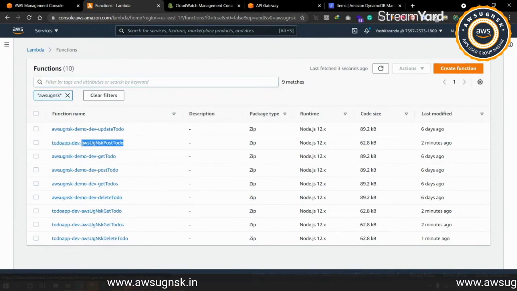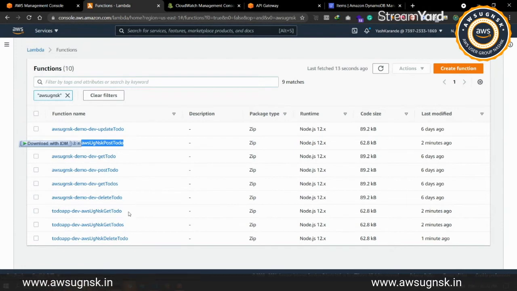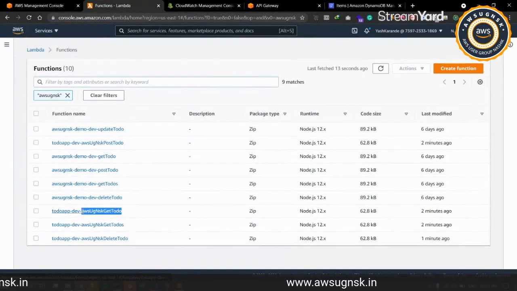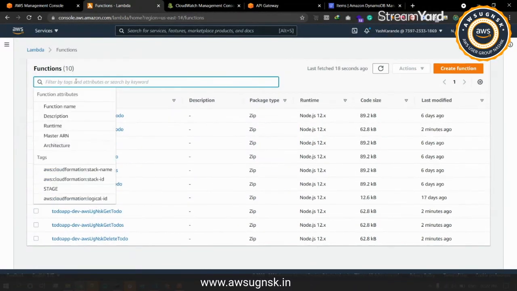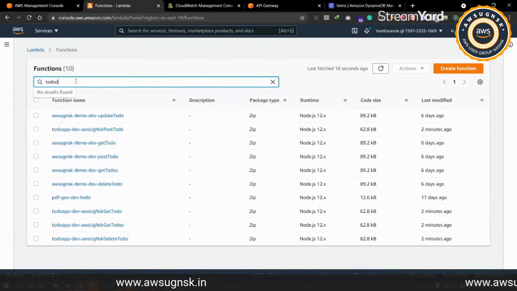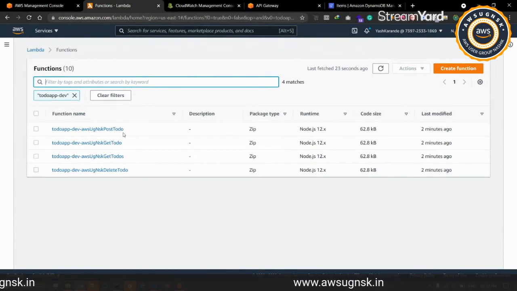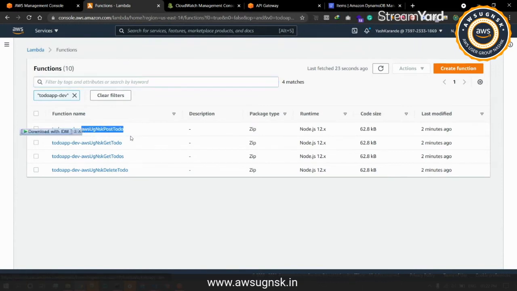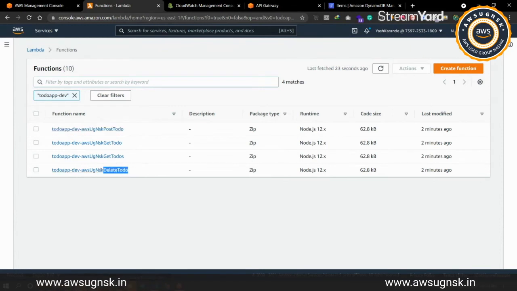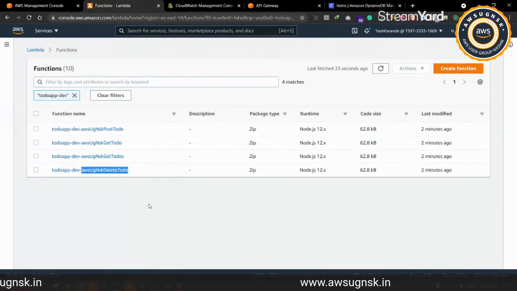If you're able to see, we have the post to-do over here. So we have four of our methods over here. The first one is post, the get ones that we have already prepared, and the delete one that we have just made up and running.